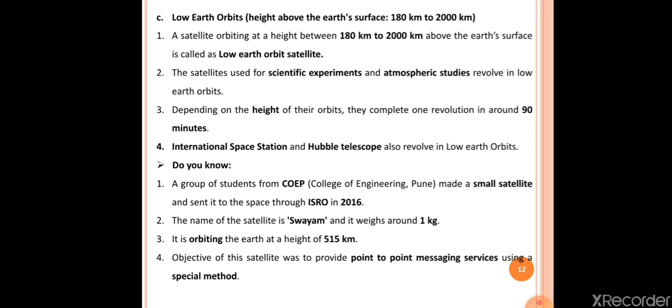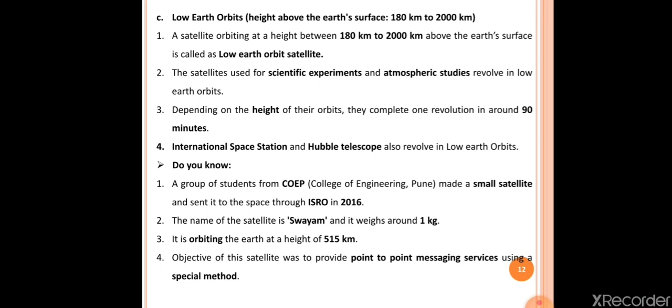The second point here is, the satellites used for scientific experiments and atmospheric studies revolve in low Earth orbits. Okay, so the satellites which are used for scientific experiments as well as for atmospheric studies are revolving in the low Earth orbit. The third point here is, depending on the height of their orbits, they complete one revolution in around 90 minutes. So based on the height of these low Earth orbit satellites, they can complete one revolution around the Earth within 90 minutes only.